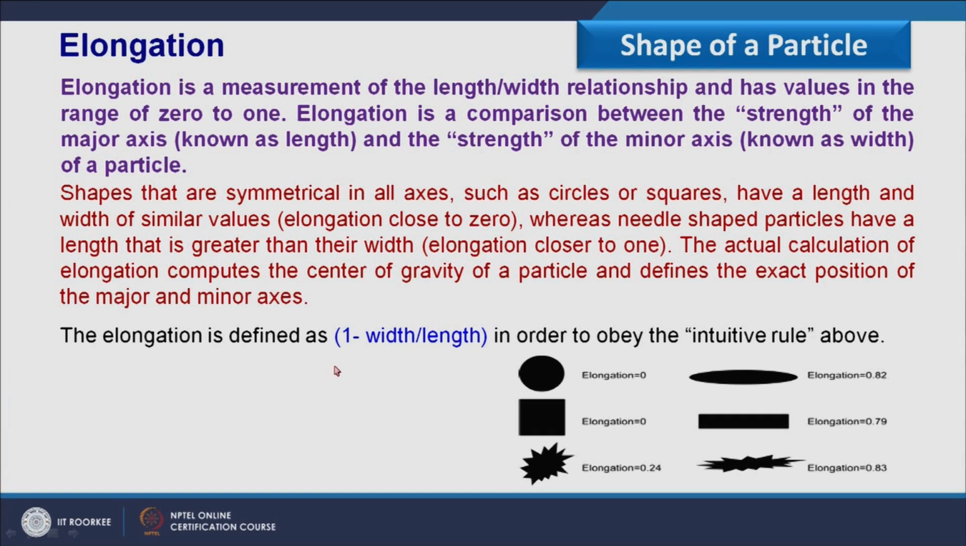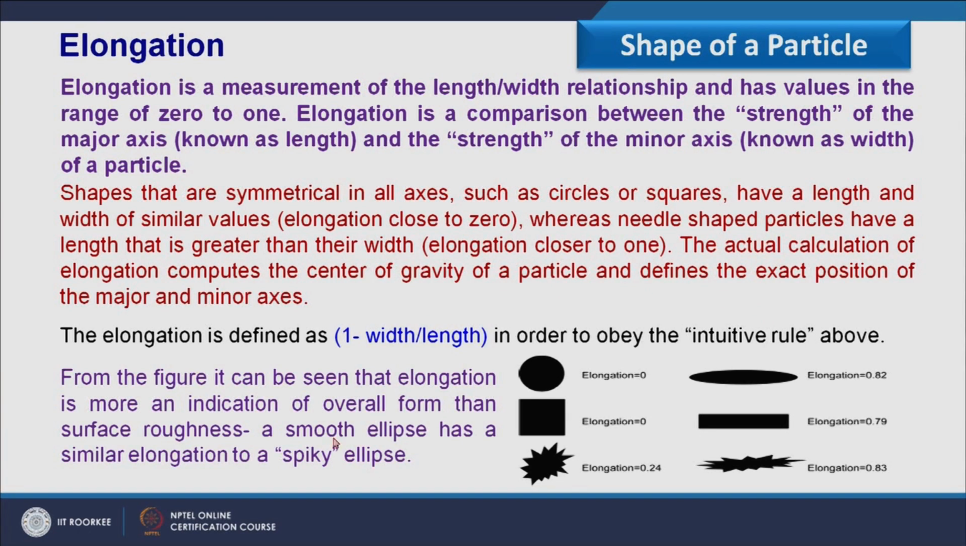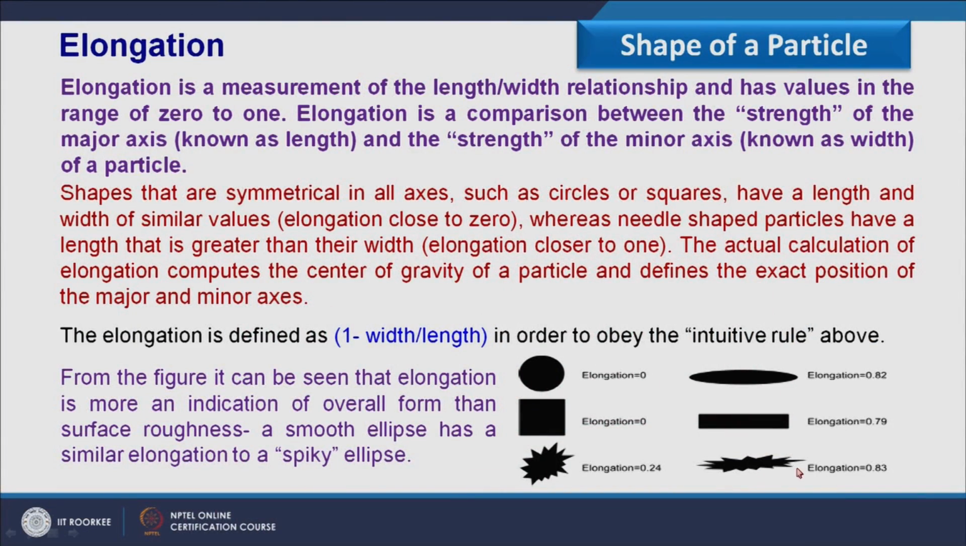So the actual calculation of elongation computes the center of gravity of a particle and defines the exact position of the major and minor axis. So from this figure you can say that elongation is more an indication of overall form than the surface roughness. A smooth ellipse has the similar elongation as a spiky ellipse. So if you see all these figures, this is a smooth ellipsoidal surface, here we have a rough ellipsoid. Both have the same elongation value, because that is based on the length and width, not the surface.